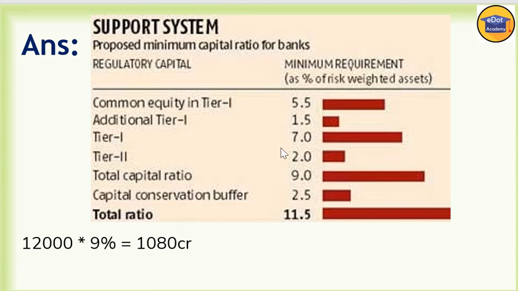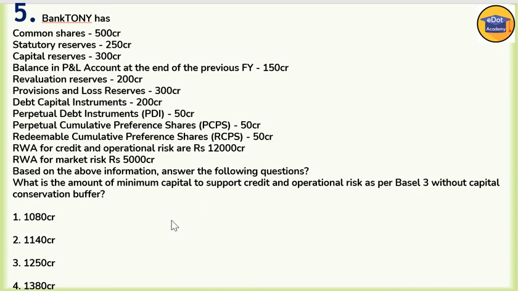So total tier 1 becomes 7%. Tier 2 capital minimum requirement is 2%. So total capital requirement is 9%. And CCB, capital conservation buffer, is 2.5%. But what is the question here? What is the amount of minimum capital to support credit and operational risk? So how much is the credit and operational risk given here?